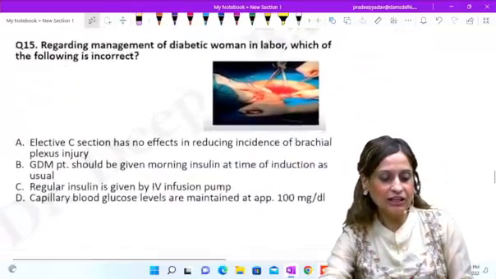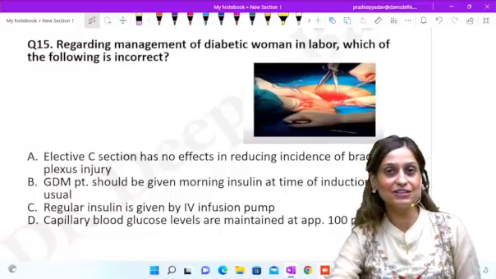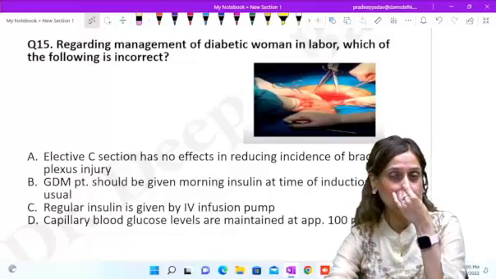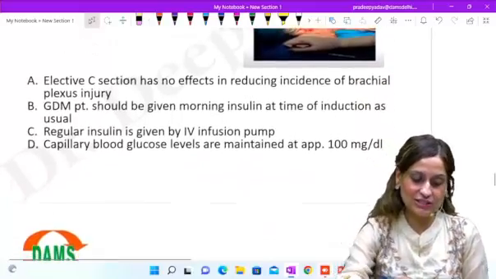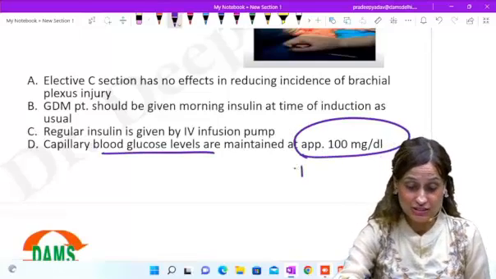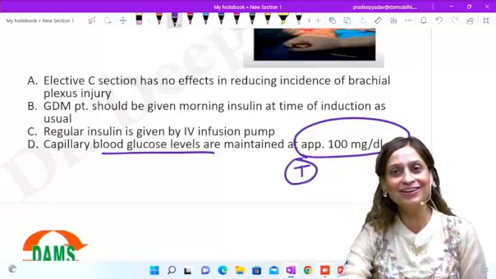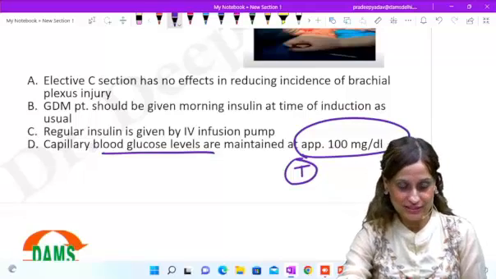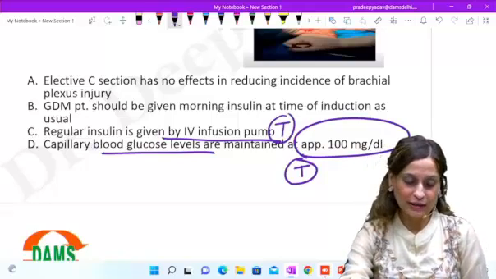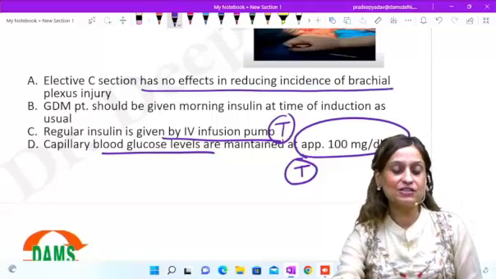Then, regarding management of diabetic women in labor, what is incorrect? Please understand this. This is a question in general about diabetes in pregnancy, and every statement by itself is an MCQ. Let's look at this. Capillary blood glucose levels are to be maintained at 100 milligrams. This is an absolutely true statement, and it is there in your notes where we have given you the target blood glucose levels. Regular insulin is given by infusion pumps. It's also true.